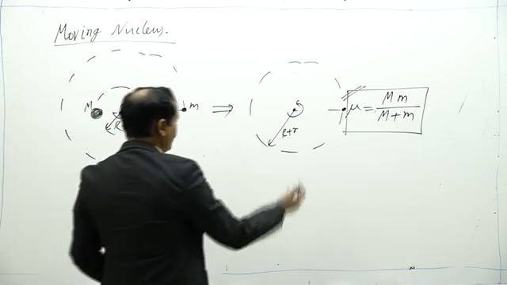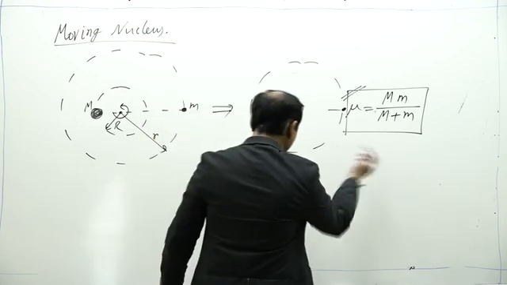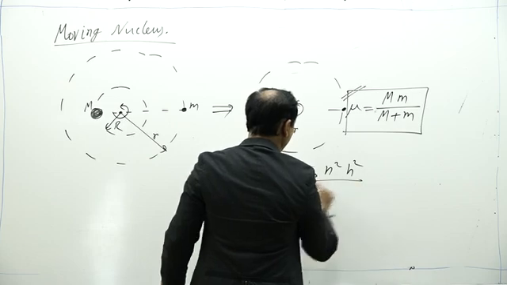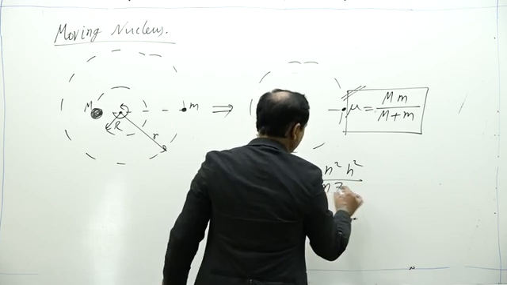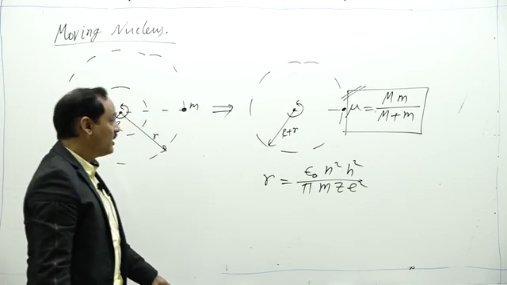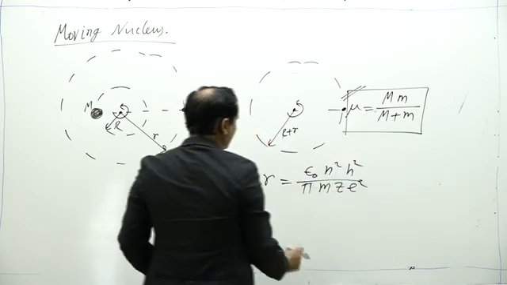Previously we have seen the expression for orbital radius to be equal to epsilon naught n square h square by pi m z e square. There m was the mass of the revolving electron. Now instead of the mass of the revolving electron we have reduced mass.